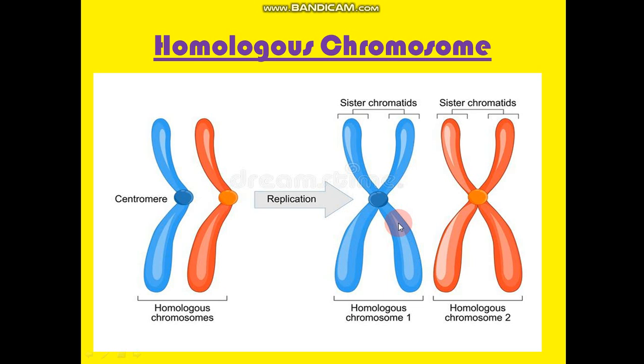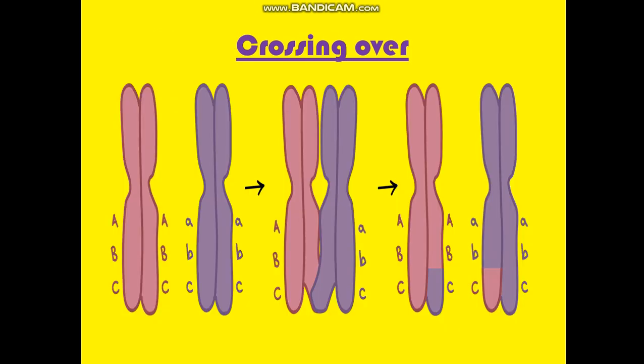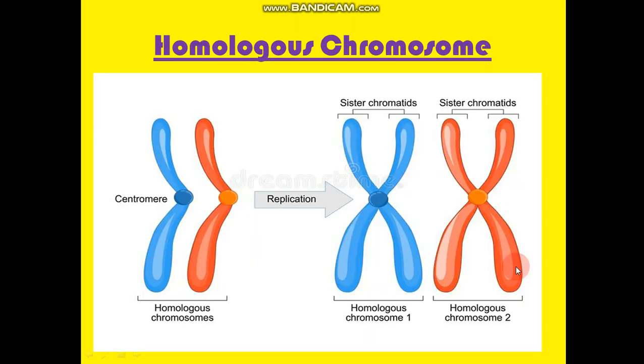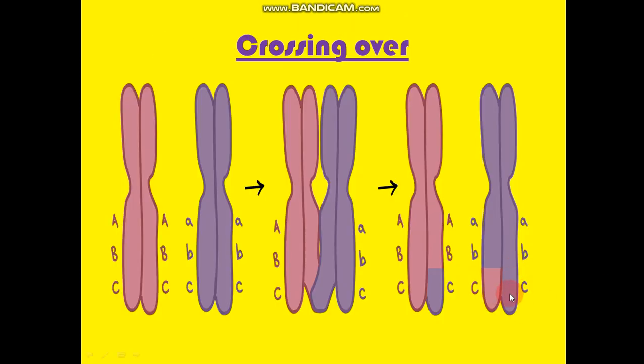But what happens after crossing over? Here you can see capital ABC and small ABC come together and the C portion is exchanged. Can you say these sister chromatids are identical? No. This sister chromatid is not identical to this one. These are non-identical sister chromatids, and this has resulted because of crossing over.